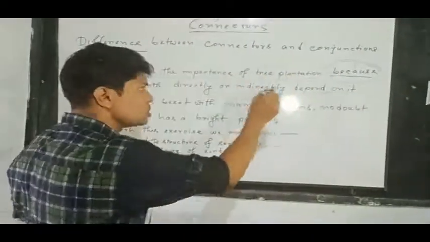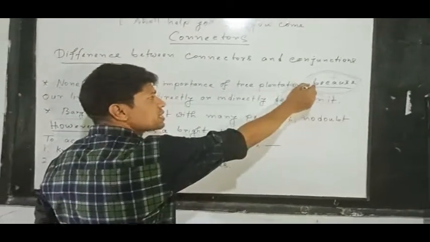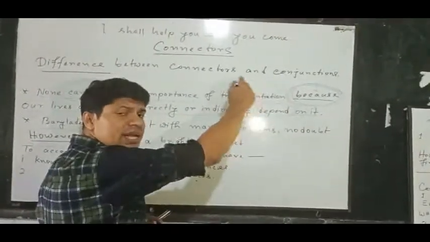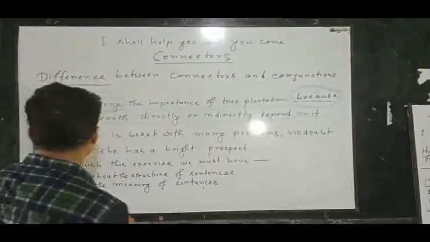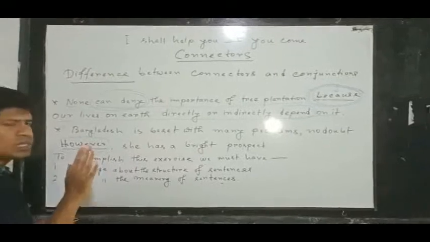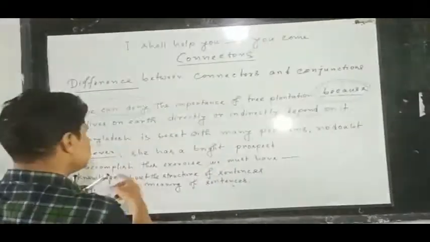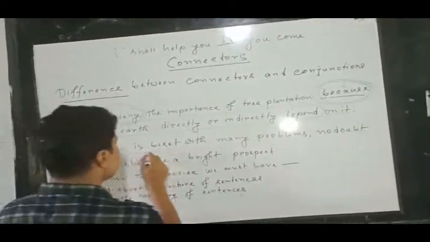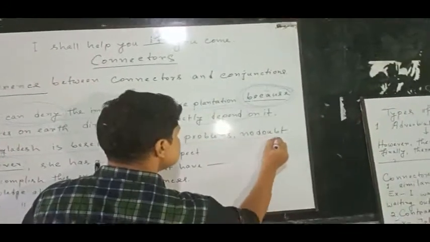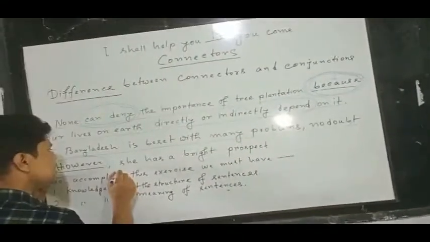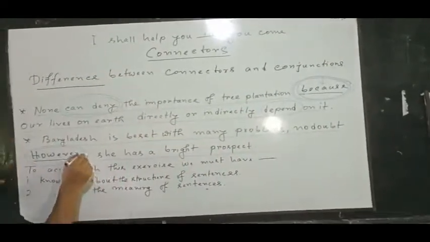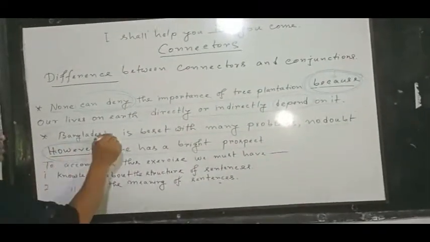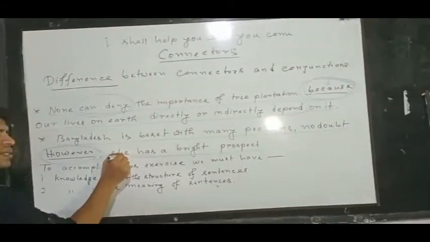Okay, so because is mainly connected with the structural aspect of the sentence. If we come here, what do we see? This sentence is complete. And the second sentence starts from here with the help of the connector, however. So this is separate from that one.